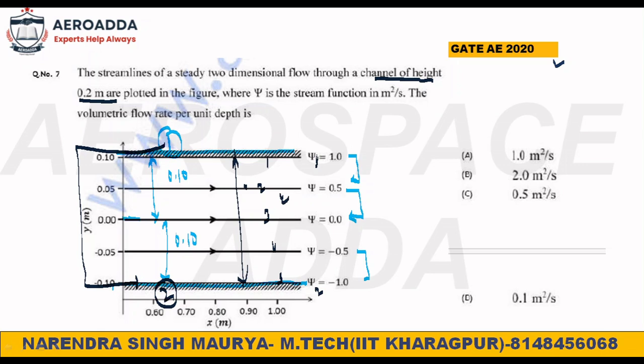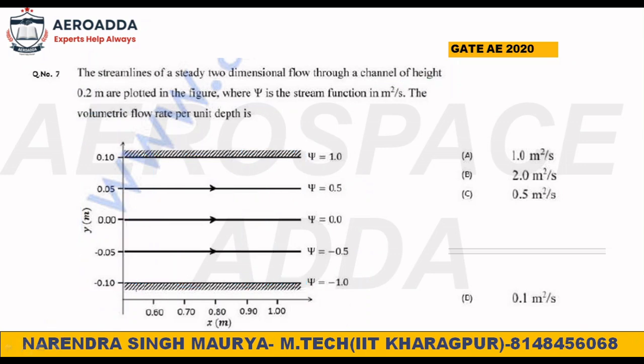Because if you take this streamline and this streamline, here also you will get the volume flow rate per unit depth, there is no doubt, but that value will not be the same as what they are asking. They are asking for two different streamlines which are 0.2 meter apart. So you have to take these two different streamlines. I hope this explanation is very clear to everybody.